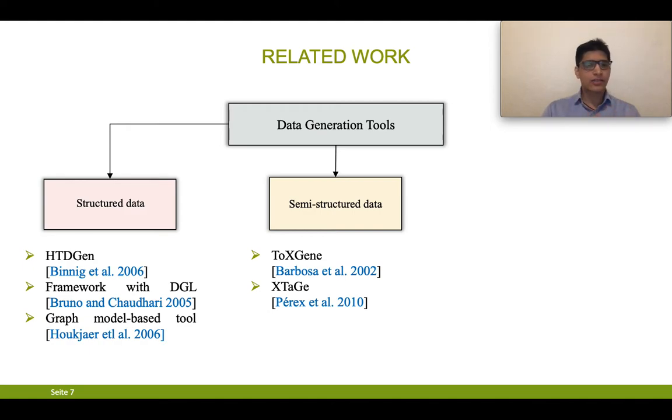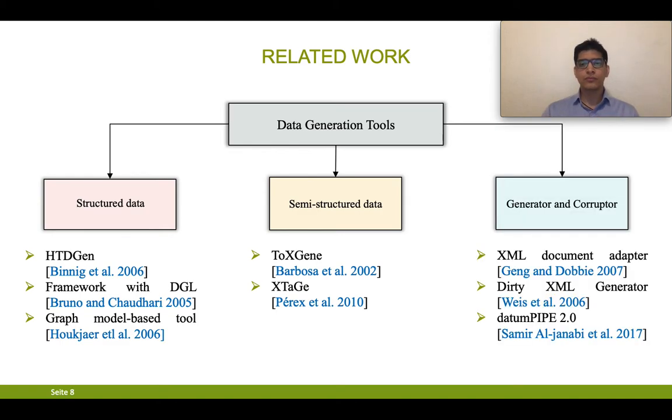But all the relational and XML data generators focused only on generating the data by selecting data from a record space using different statistical distributions. Along with data generators, a corrupter system was also introduced. The work of a corrupter is to unclean the data based on some actions or rules. One of the generator and corrupter systems, proposed by Weiss and others in 2006, is Dirty XML generator.